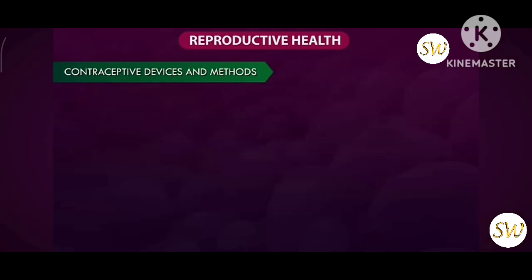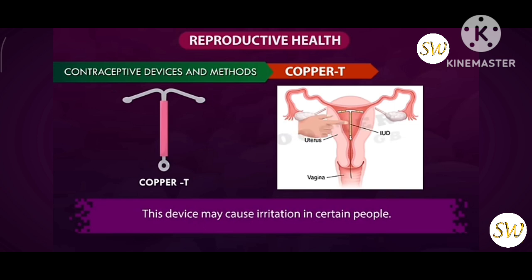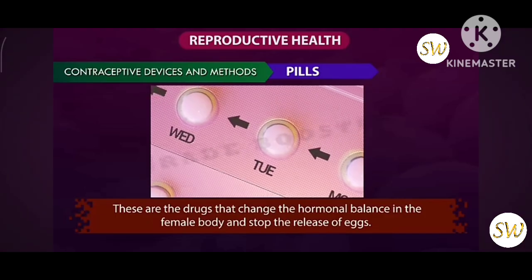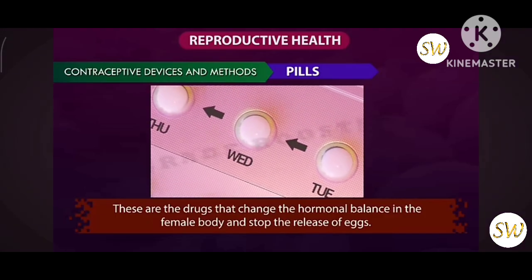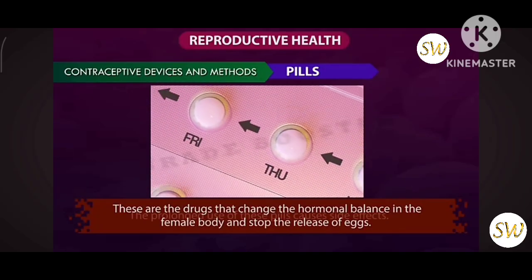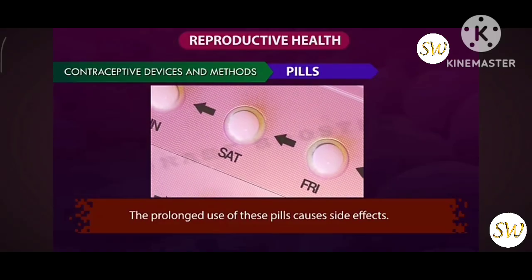Copper T. Copper T is another contraceptive device that is placed in the uterus of females to prevent the fusion of sperm cell and egg cell. This device may cause irritation in some people. Next, contraceptive pills. These are drugs that change the hormonal balance in the female body and stop the release of eggs. The prolonged use of these pills can cause side effects.